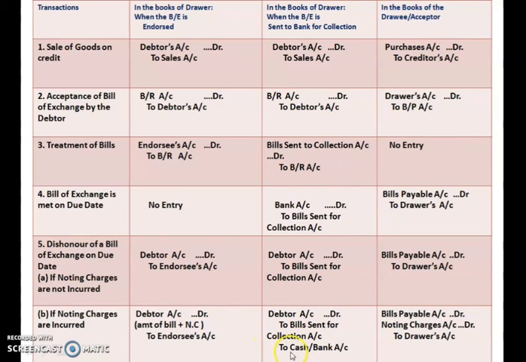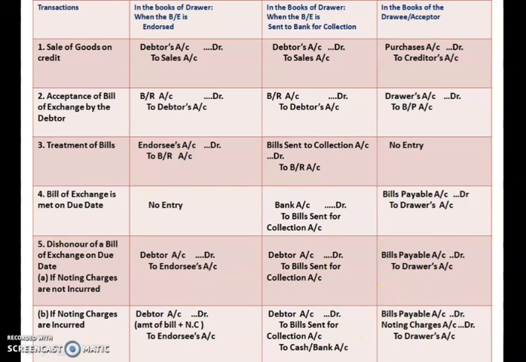But in case of bills sent for collection, debtor will be debited to bills sent for collection account and cash account; the cash is the noting charges which you have to include separately. And in the books of drawee, the entry will be bills payable account and noting charges account debited to drawer account. See, the only difference between these two is that noting charges have been included when the bill has been dishonored. So any one of the cases will be there in your problem. If it is noting charges, then this journal entry you have to pass, and if noting charges are not included, then this journal entry will be passed.